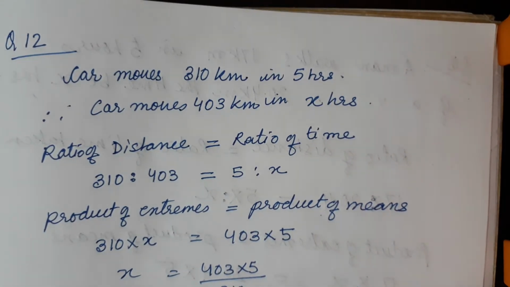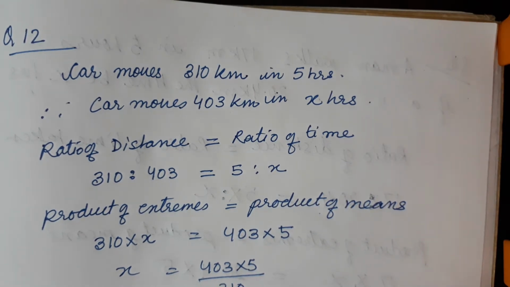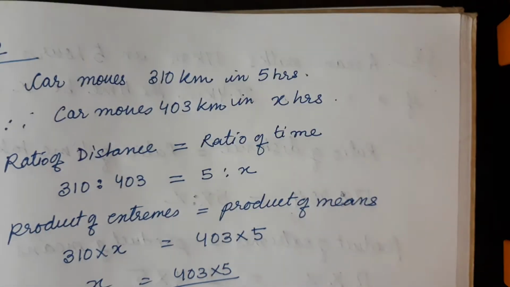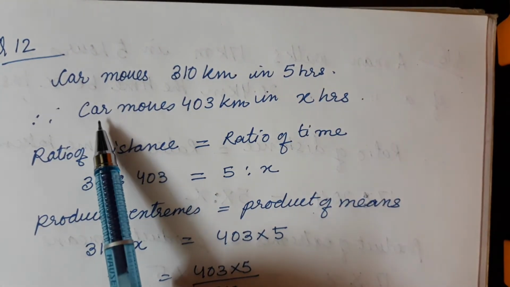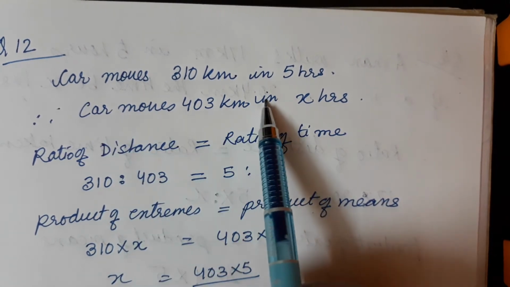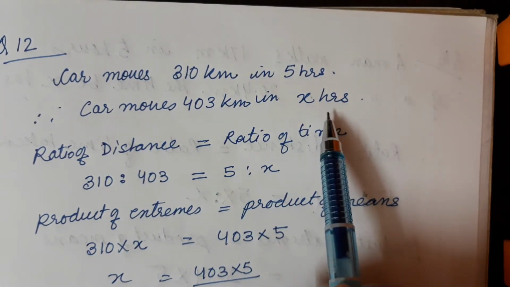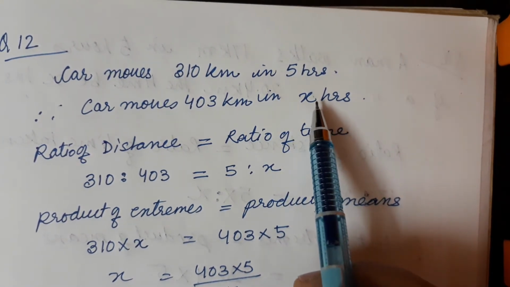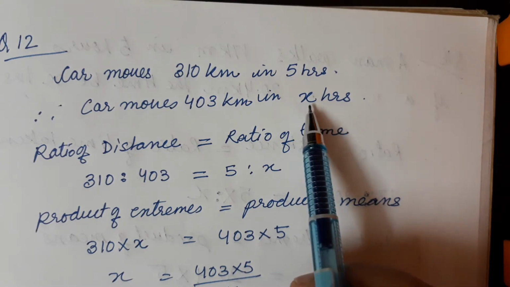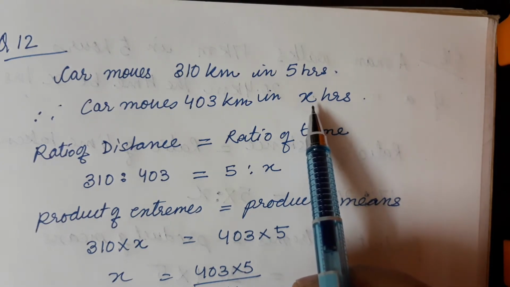Now let us read the question first. In question number 12, a car moves 310 kilometers in 5 hours. How much time will it take to cover 403 kilometers? A car moves 310 kilometers in 5 hours, then the car moves 403 kilometers. We have to find that out. So I have solved this by the method of proportion. I have taken the time required to cover 403 kilometers as x